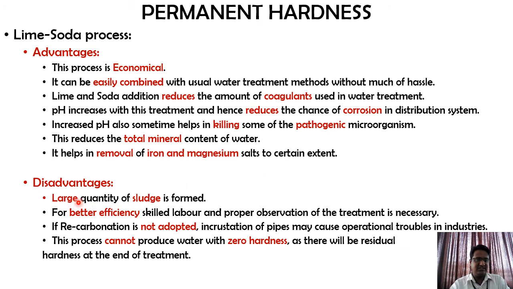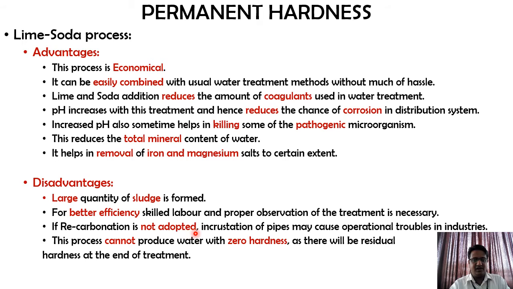Now coming to the disadvantages. A large quantity of sludge is formed. With the lime soda process, with all those reactions, the removal of hardness is in terms of precipitates, and all those precipitates are taken out through the sludge. That's why the quantum of sludge produced is quite high. For better efficiency, skilled labor and proper observation of the treatment is necessary. That is, skilled labor is required to check the dosage as well as the working of this lime soda process.